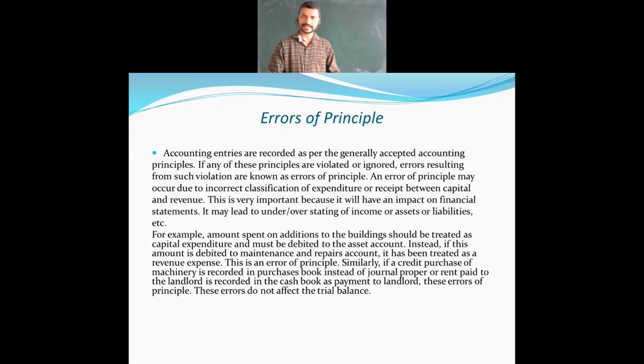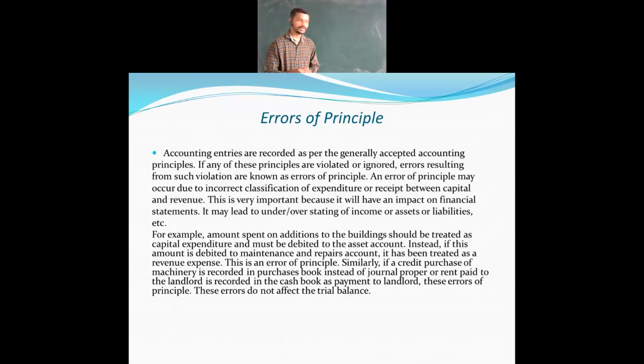So here one example has also been taken. Let's see what it means. For example, an amount spent on additions to the building should be treated as capital expenditure. See, for building purposes, if you are making a modification or any changes to your building, what exactly you need to do is treat it as capital expenditure, and it must be debited to the asset account. So it will be debited to the asset account. Instead of that, this amount is debited to the maintenance and repair account.